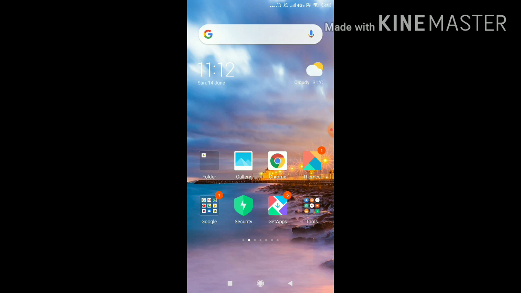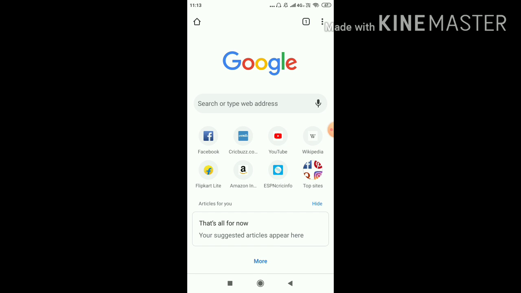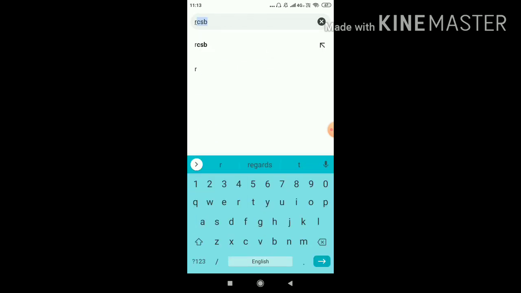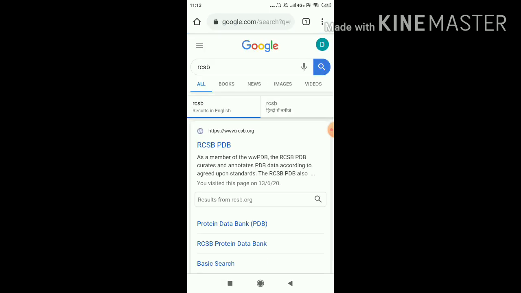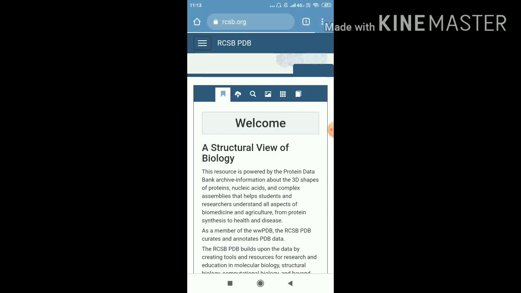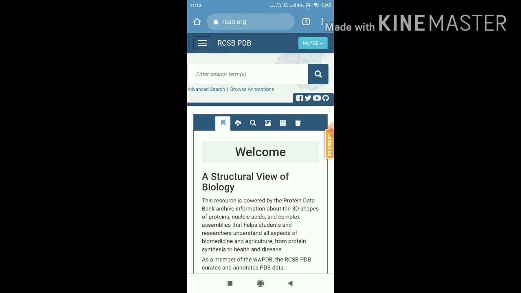First of all we would open the Chrome browser. In the search bar I will type RCSB and then search. Now here is the website of RCSB. I would click the blue link, and this is the website of RCSB PDB. This is opening now. So this is the website of RCSB PDB.